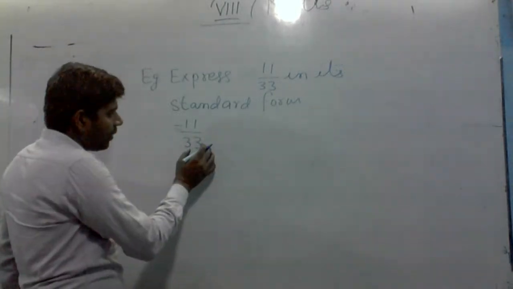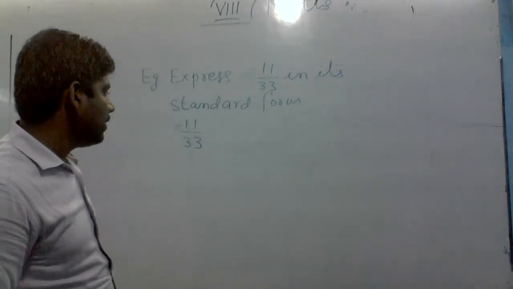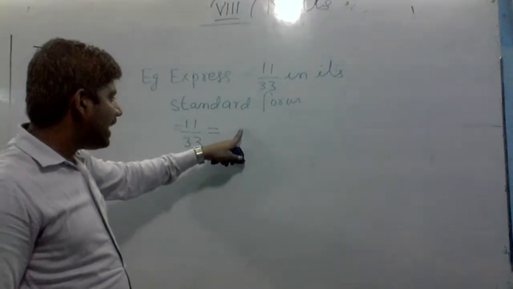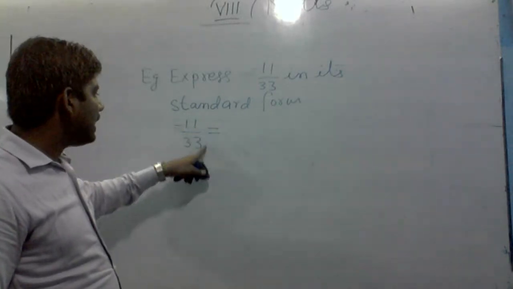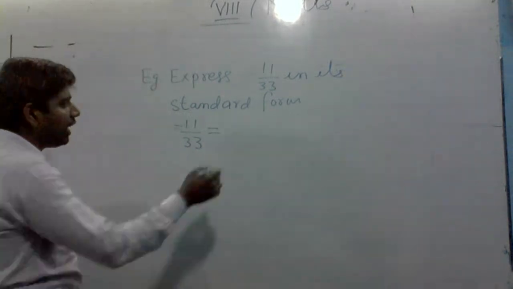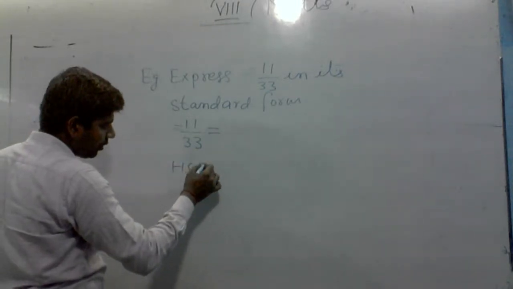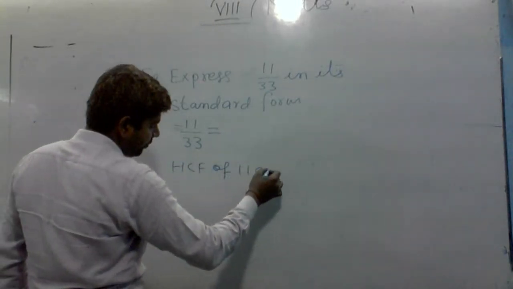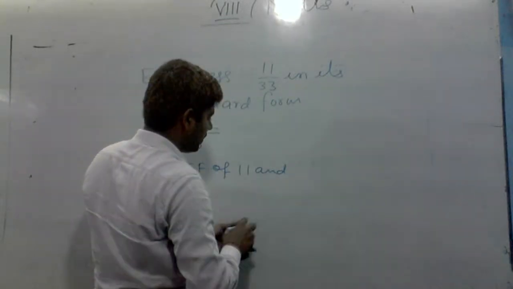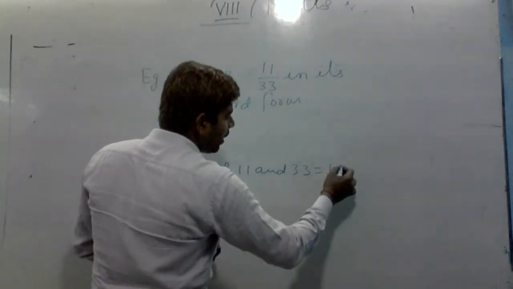First, the denominator is positive, so we need not change it. Now, how to convert it to the standard form? We will take the HCF of 11 and 33, which is 11.